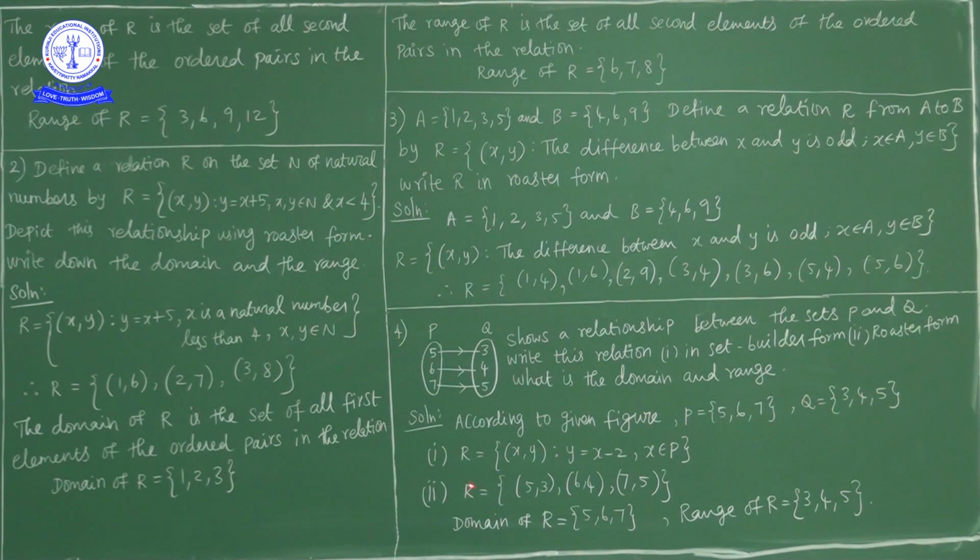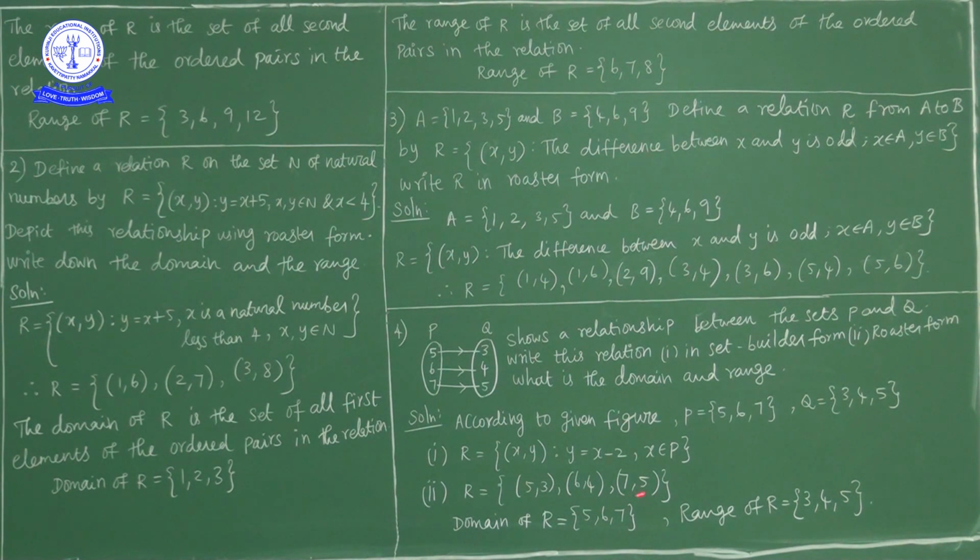So relation R in set builder form is the ordered pair (x, y), where y is equal to x minus 2, where x belongs to P and y belongs to Q. Now roster form is directly given, no arrow diagram itself. So the ordered pairs (5, 3), (6, 4), (7, 5) belong to this relation.